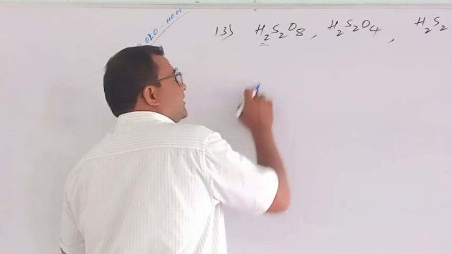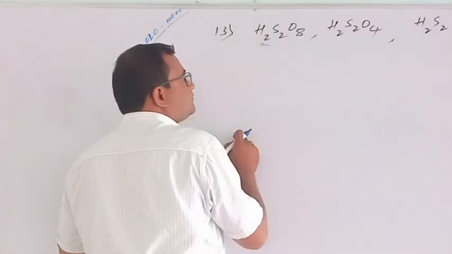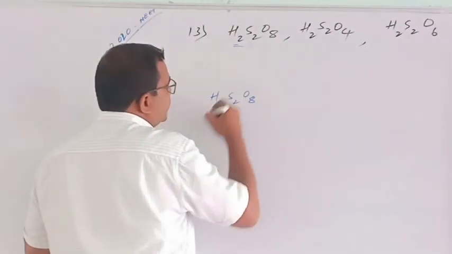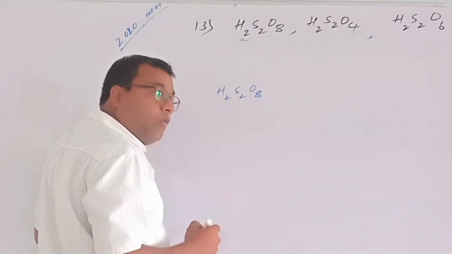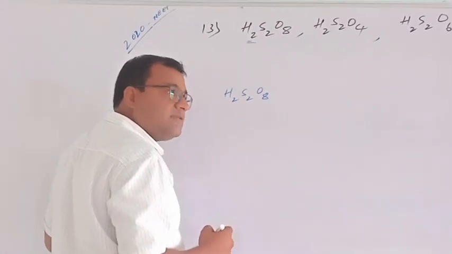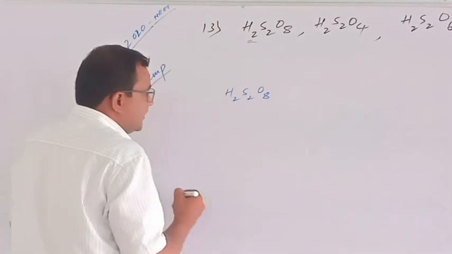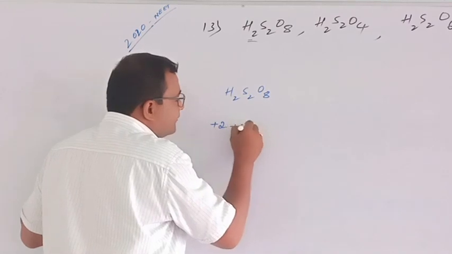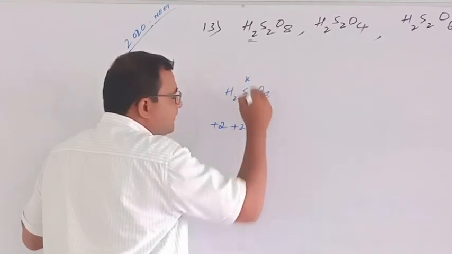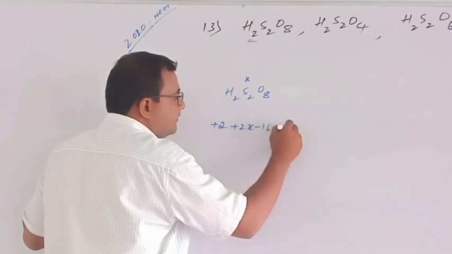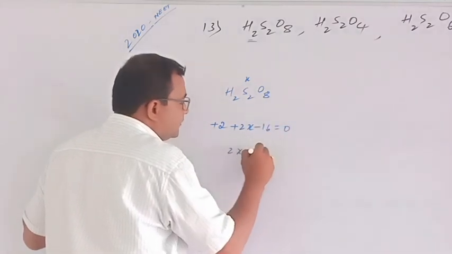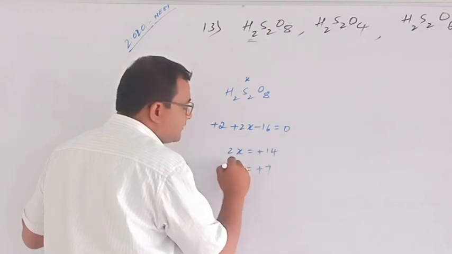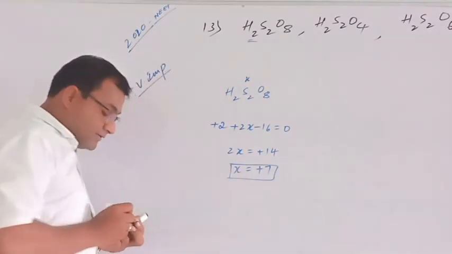Let's calculate the oxidation number of sulfur in H2S2O8. In the same way that we solve regularly, we get +2 plus 2x minus 16 is equal to 0, where x is the charge of sulfur. So 2x is equal to 14, and x is equal to +7. That's the way you calculate.